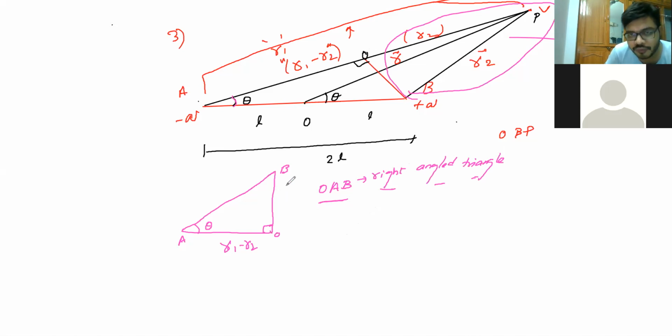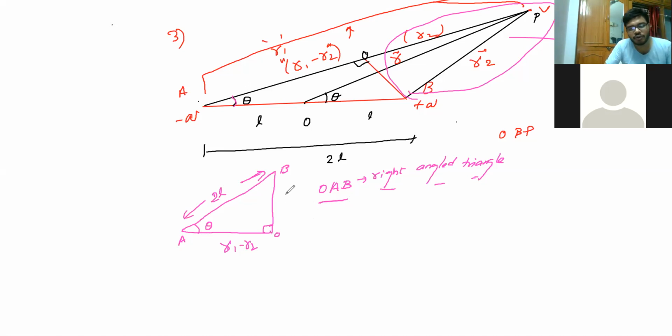R1 minus R2 is hypotenuse only, no, sir? No. See, AB is longer distance compared to AO. In the picture maybe, but actually AB is the longer distance here. So AB, the total distance, is nothing but your 2L, like a dipole, right?